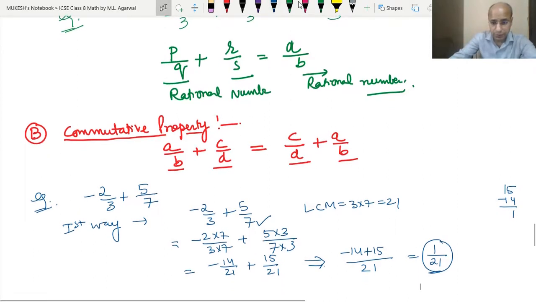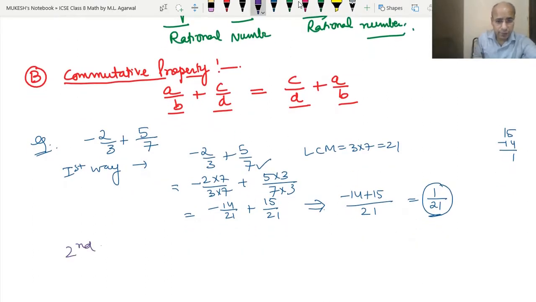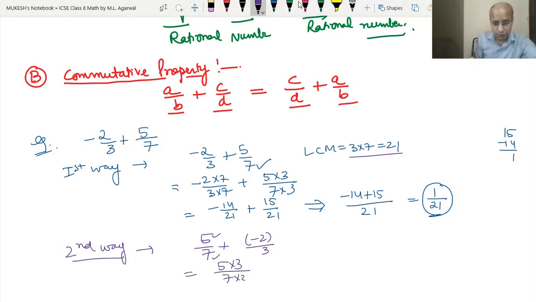Now let's do it the other way, the second way. Now we will do 5 upon 7 plus minus 2 upon 3. Again the LCM will be 3 into 7, 21. So we have to multiply 5 and 7 by 3, so that means 5 into 3 upon 7 into 3.